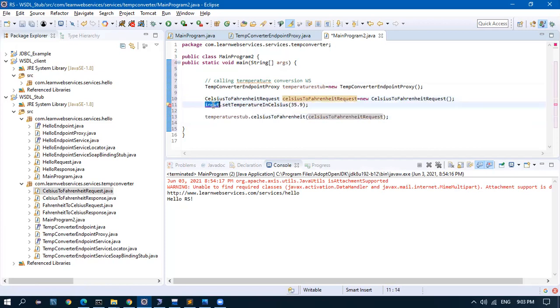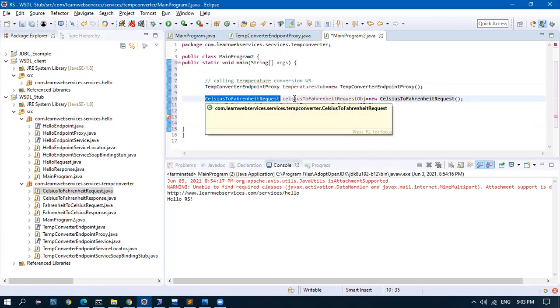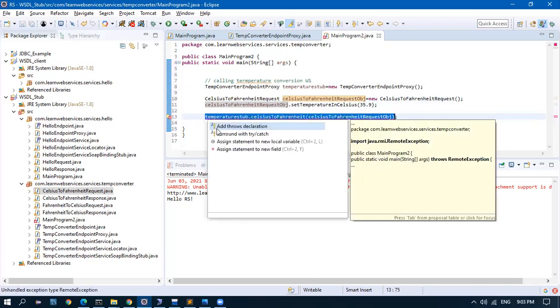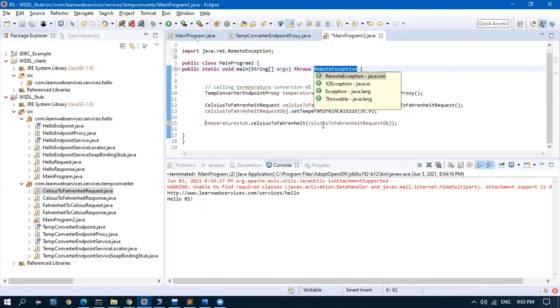Usually we give the object name as the class name and we append obj, and the first letter will be small. These are the standards we follow. Usually we just copy the class name, paste it here, make the first letter small and add an obj. This is the instruction I usually give to all the team members. So it will be standard. Yeah, it will be easy to understand and correct.